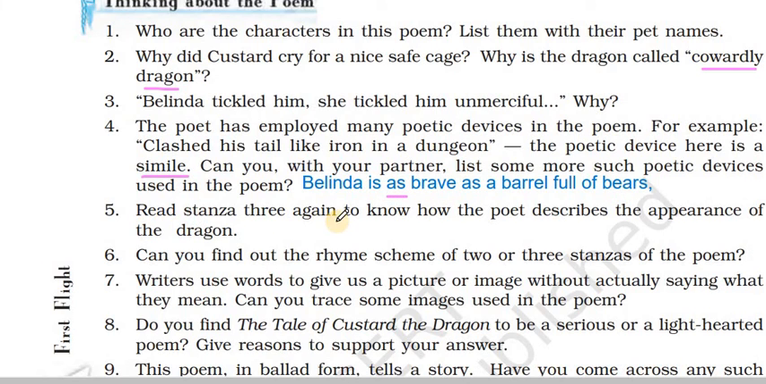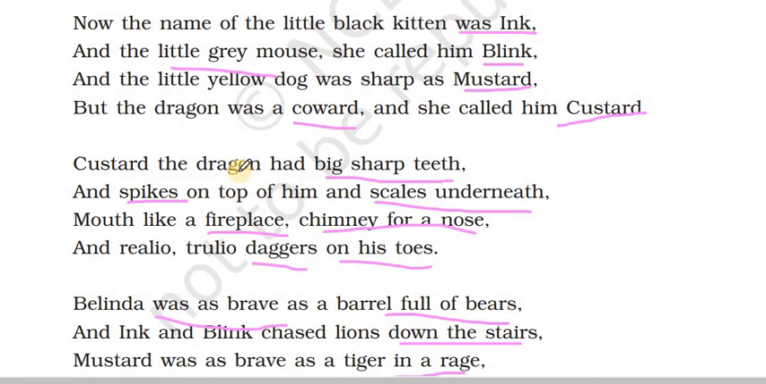Read stanza 3 again to know how the poet describes the appearance of the dragon. So let's go and read stanza 3. Here Custard the dragon is described as having big sharp teeth, spikes on top of him and scales underneath, a mouth like a fireplace, a nose like a chimney, and knives on his toes. So this is how the dragon is described.